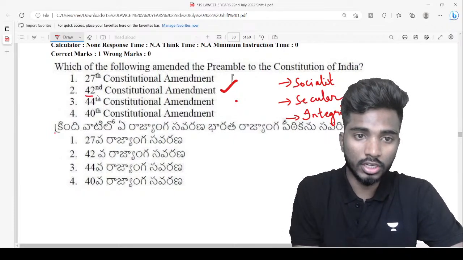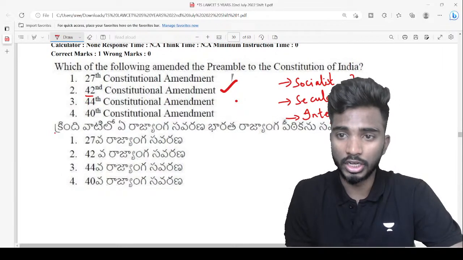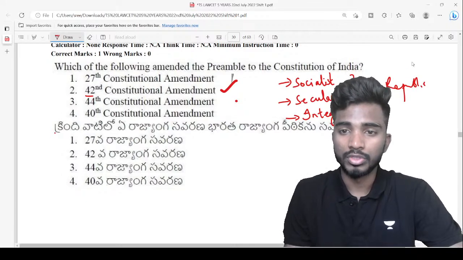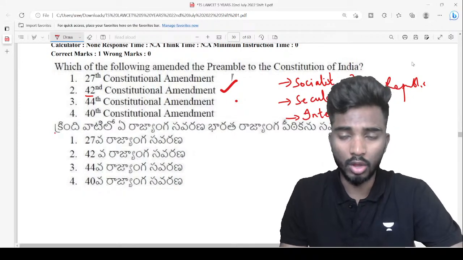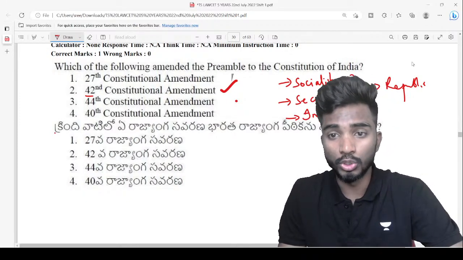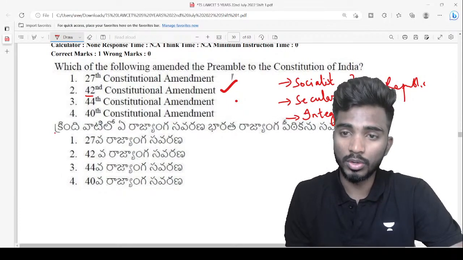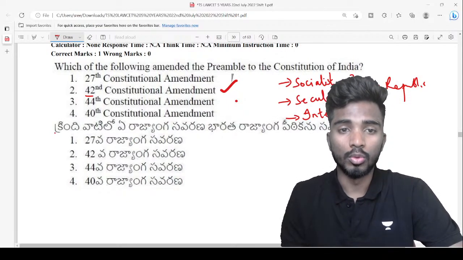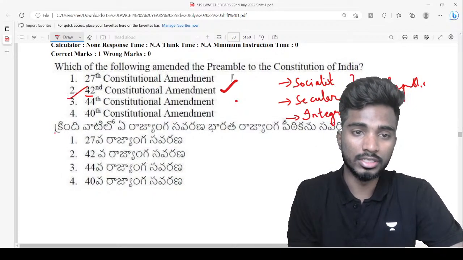By enacting the 42nd Amendment, socialist and secular were added as adjectives to the word republic, right? So earlier India was a sovereign and democratic republic. Then we made it a sovereign, socialist, secular and democratic republic. Whereas with respect to integrity, it was written as unity of India. Here we changed it to unity and integrity of India. So the 42nd Amendment is the right answer.